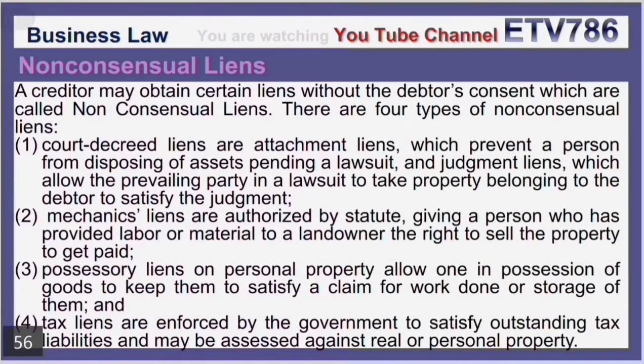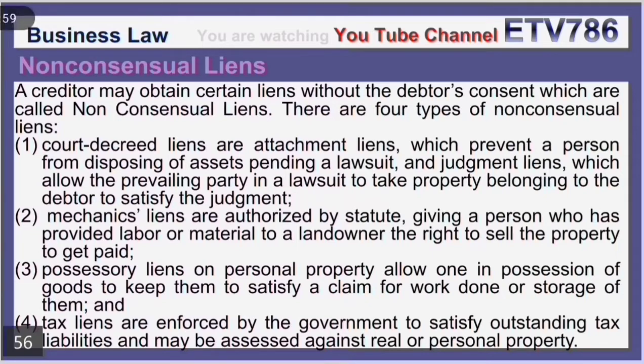Non-consensual liens. A creditor may obtain certain liens without the debtor's consent, which are called non-consensual liens. There are 4 types of non-consensual liens. Number 1, court-decreed liens or attachment liens, which prevent a person from disposing of assets pending a lawsuit, and judgment liens, which allow the prevailing party in a lawsuit to take property belonging to the debtor to satisfy the judgment.